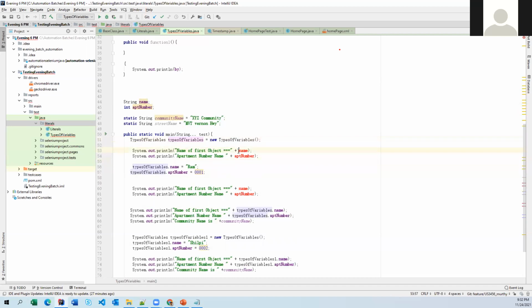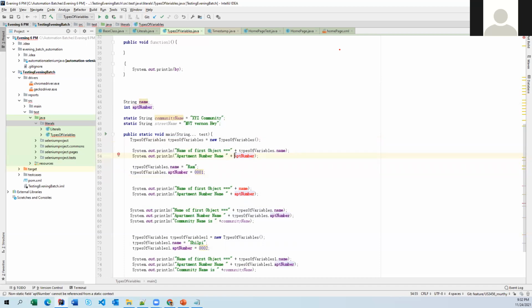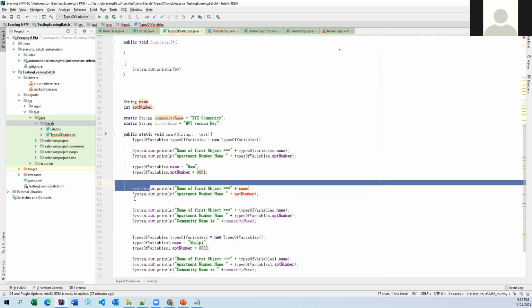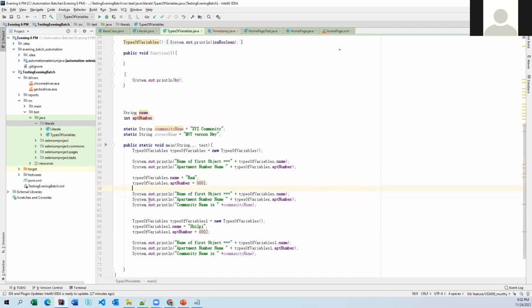So here, dot. Okay, now just take a look here. Let me take off this one. If you notice here, the first print statement, I have not initialized a value for name and apartment number.